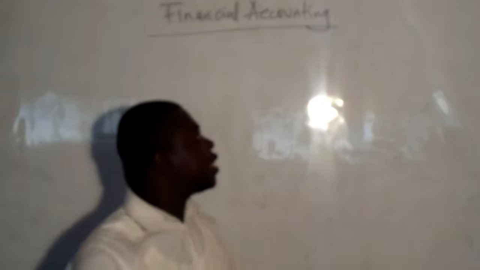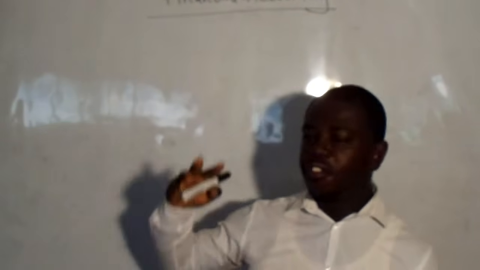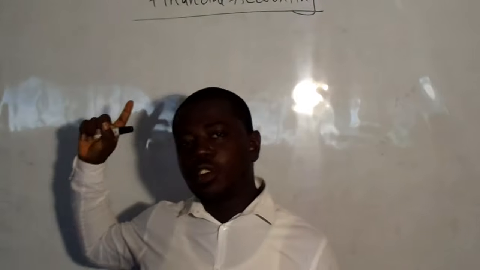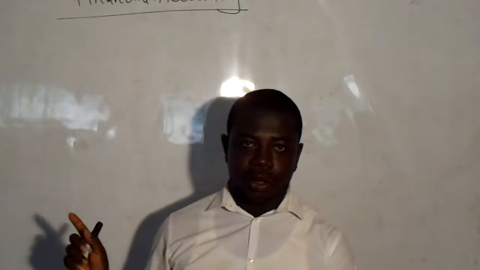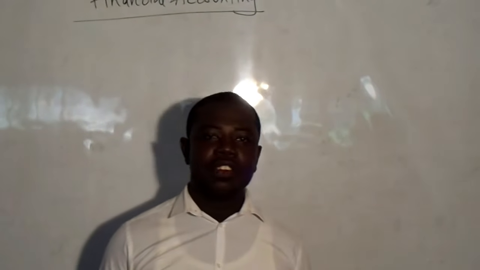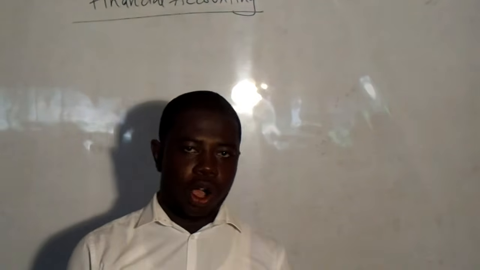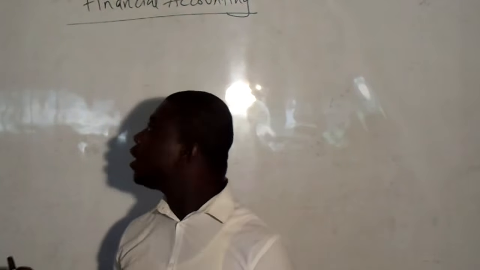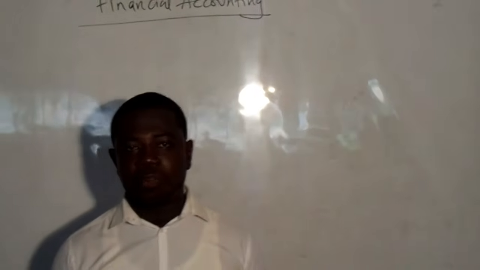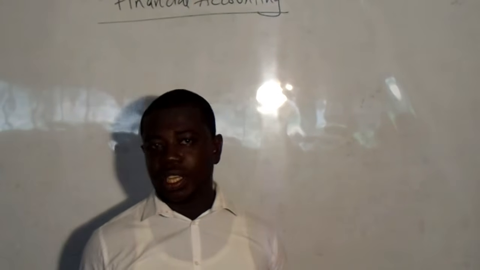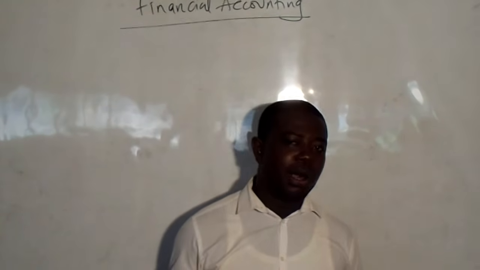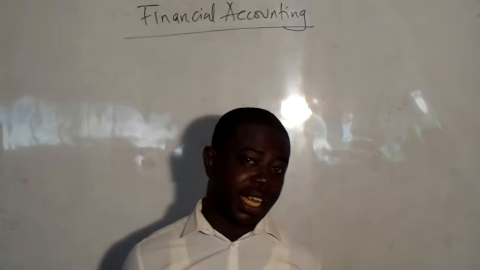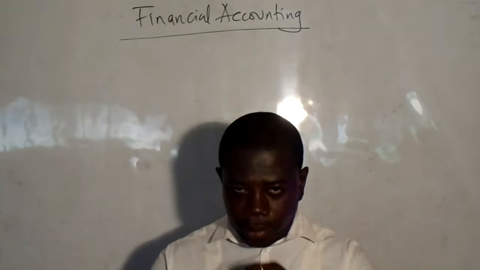Financial accounting is two words put together: financial and accounting. And first of all, let us focus on accounting, because financial is an adjective that is qualifying accounting. Accounting comes from the word account, and to account means to give a record of an event or a report on something. That is account. And then financial comes from finance, which is basically monetary, things that are monetary. So financial accounting, from a literal point of view, is really about giving reports on financial events. That is what financial accounting is all about.